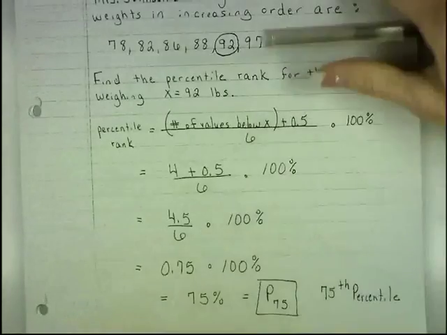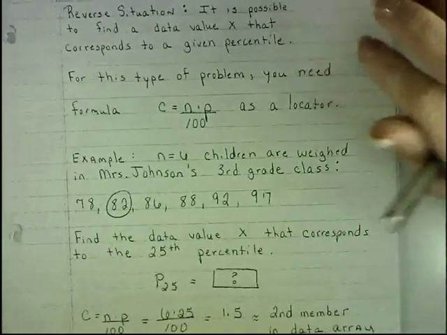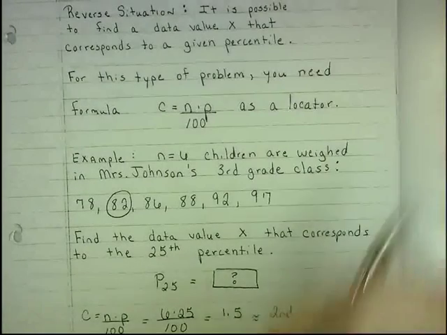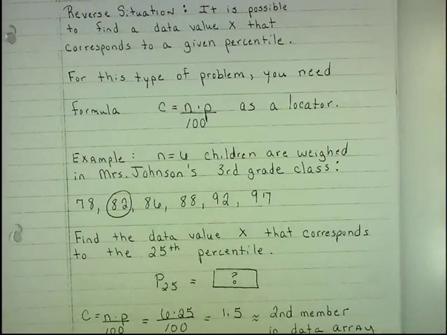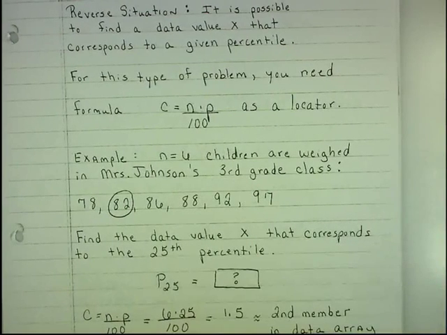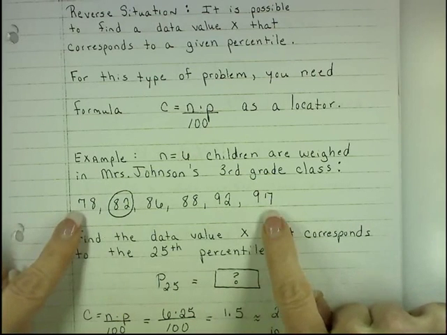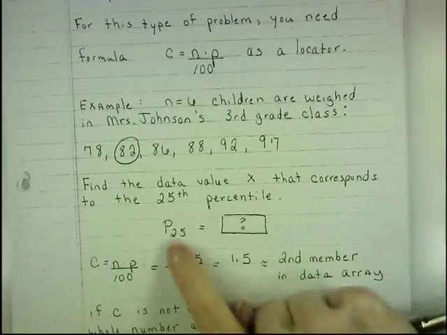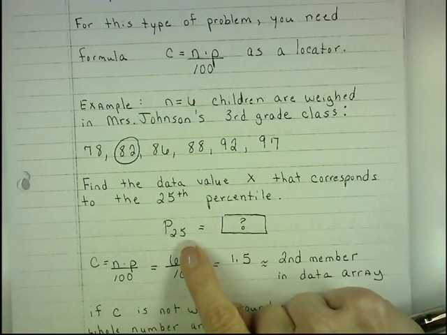Okay? Percentile rank for a data value. It is possible to find a data value X that corresponds to a given percentile. So if you know the percentile, you may want to find X. And that formula is the locator formula, N times P over 100, which is equal to C. So if 6 children are weighed in Mrs. Johnson's 3rd grade class, find the data value X that corresponds to the 25th percentile. So you put your data in increasing order, and P sub 25 is saying that we want to find the data value, or the weight of the child that falls at the 25th percentile.